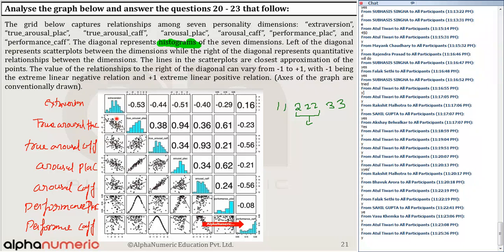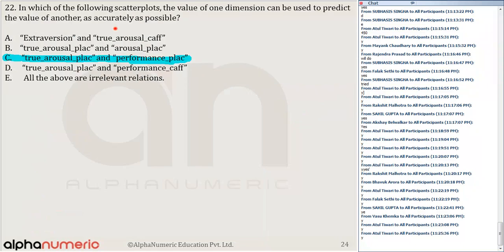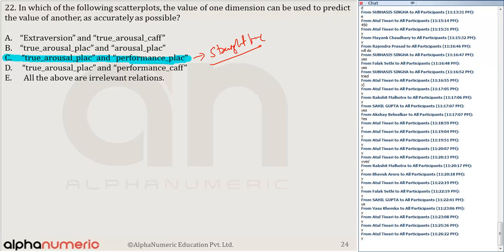If the points are very scattered, it is difficult. Here the points are scattered around one particular line, so it is very easy. That's why the correct answer is that the value of one dimension can be used to predict the other, because the relationship between them is approximately a straight line. If I know one of the values, the other can be found. That's why the answer is option number C. Is that clear to all of you? Can I move ahead?